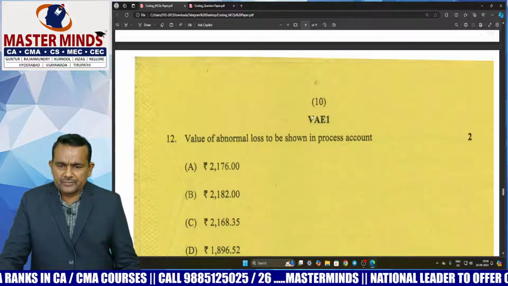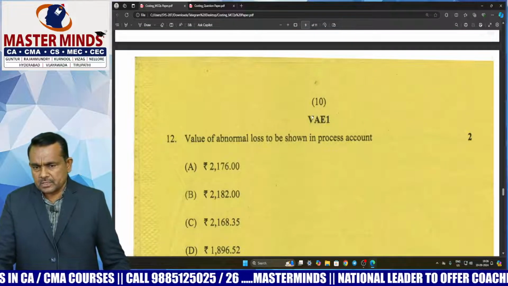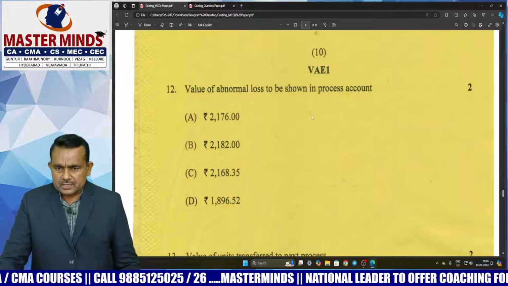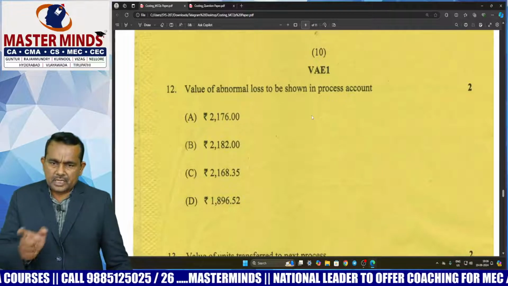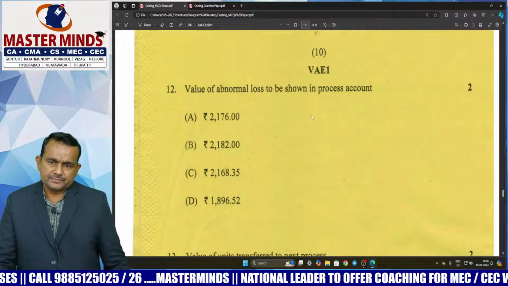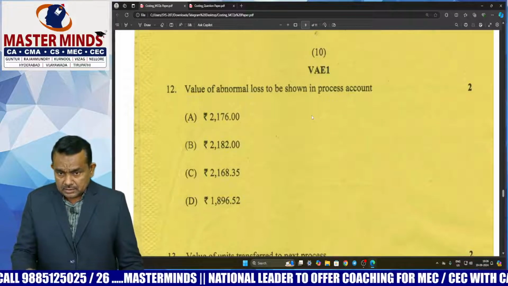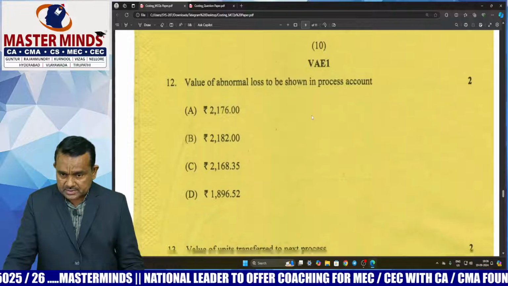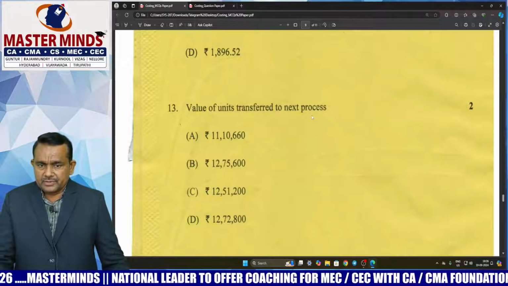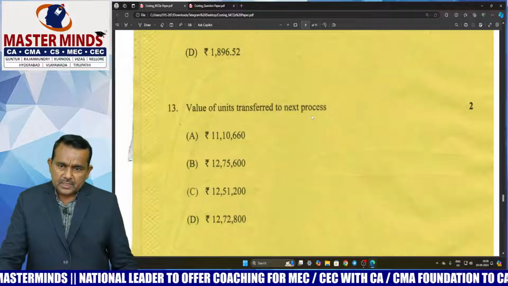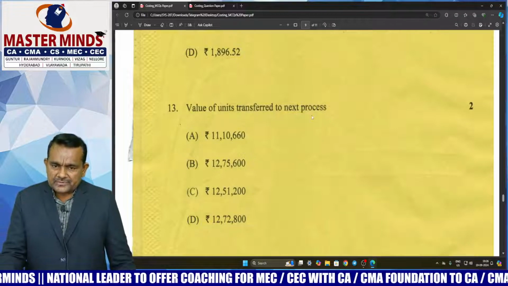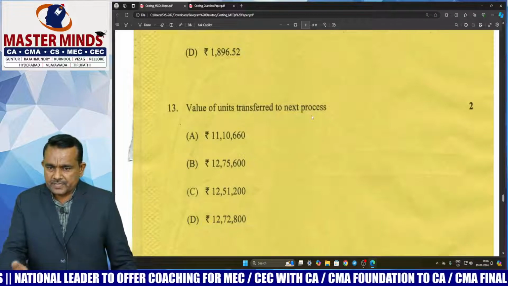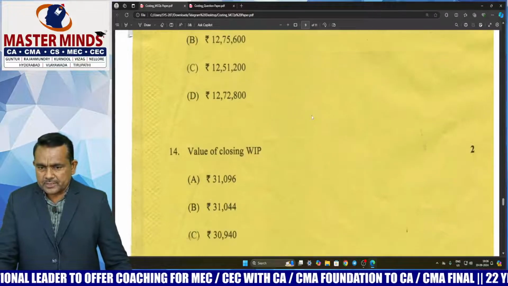Next, value of abnormal loss to be shown in the process account. So that is the cost of abnormal loss. First, we have to calculate the unit price. Next, quantity of abnormal loss into unit price will get cost of abnormal loss. Next, value of units transferred to next process, that is output transferred to next process into unit price, then we get the value of units transferred to next process.